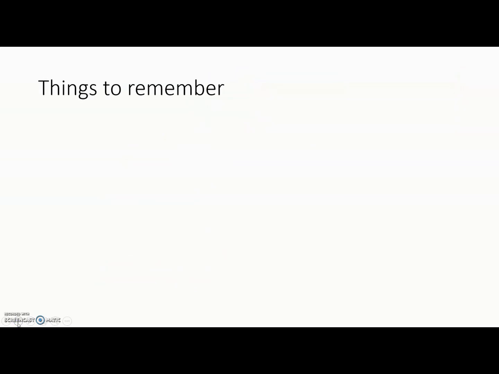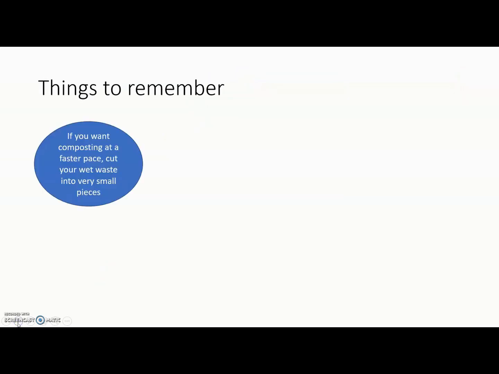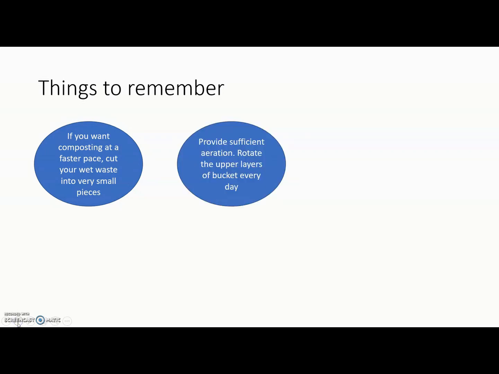Now there are certain things to remember. If you want composting at a faster pace, then cut your wet waste into very small pieces. Provide sufficient aeration because you know aerobic microorganisms are working in your compost pit. So they will require oxygen. You have to rotate all the upper layers of the bucket every day.